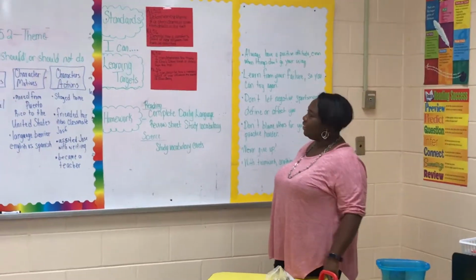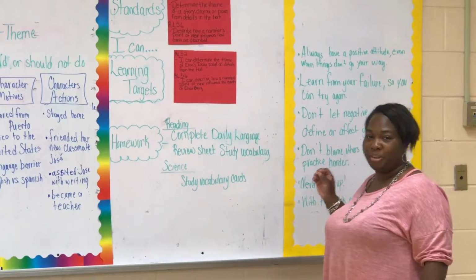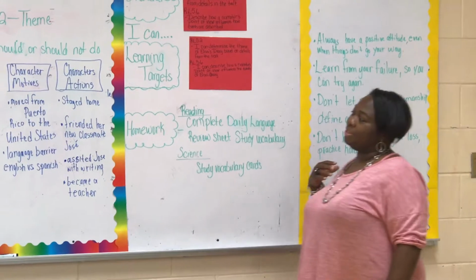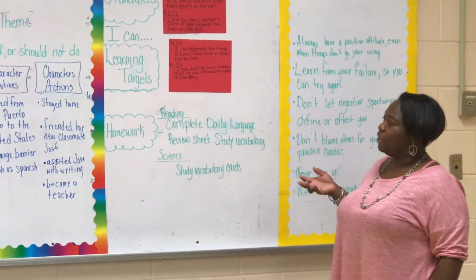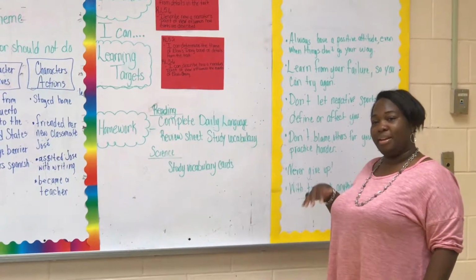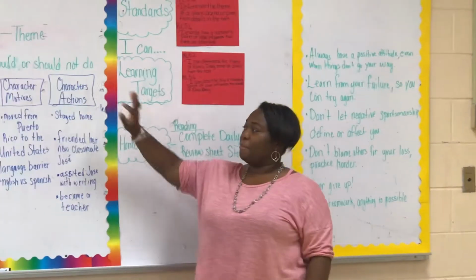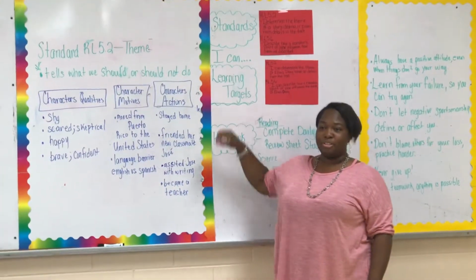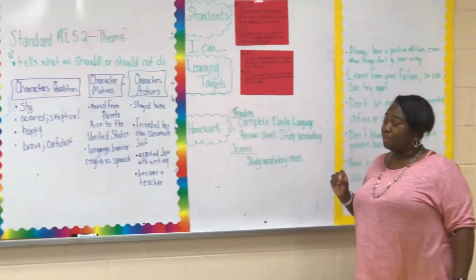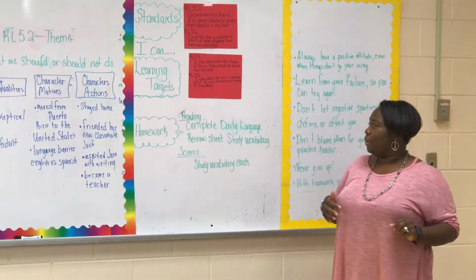This week in 5th grade, our learning targets are for the students to determine the theme of our story, Elisa's Diary. This is a measurable task because they are able to explain the theme in a complete sentence, and they use the character qualities, motives, and their actions to determine their theme. They also know that the theme has to be applied to everyone, not just one person.